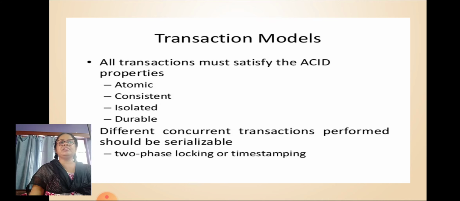Effect of mobility on isolation. The isolation property ensures that a transaction does not interfere with the execution of another transaction. Isolation is enforced using concurrency control mechanisms.